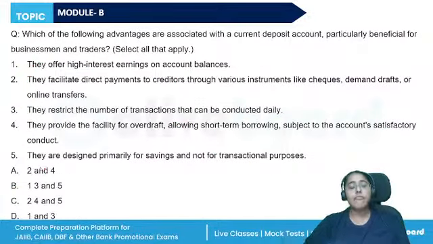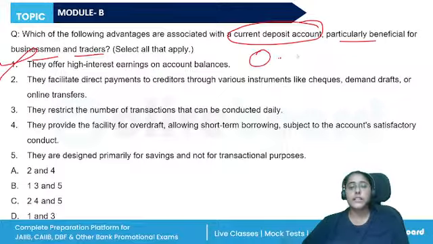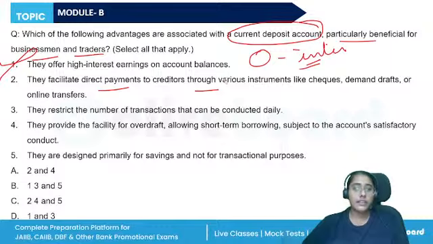Which of the following advantages are associated with a current deposit account beneficial for businessmen and traders? They offer high interest earnings on account balance. No. Current account is a zero interest bearing account. They facilitate direct payment to the creditors. Yes, we can use checks, demand drafts, online transfers. So this benefit is there. They restrict the number of transactions. No, there are no restrictions on the withdrawal and deposit in the current account.